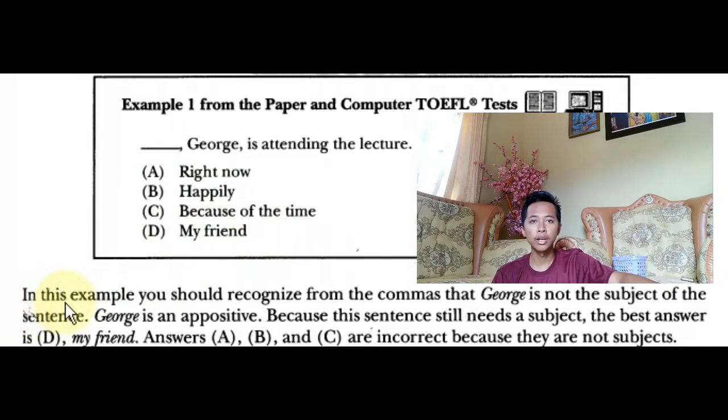In this example, you should recognize from the commas that George is an appositive, not the subject of the sentence. George is an appositive because this sentence still needs a subject. The best answer is D, my friends. Answers A, B, C are incorrect because they are not subjects.